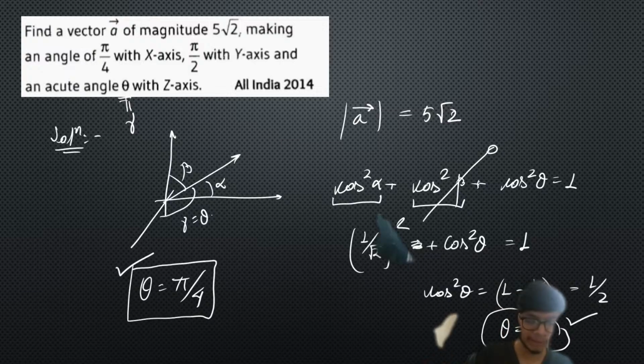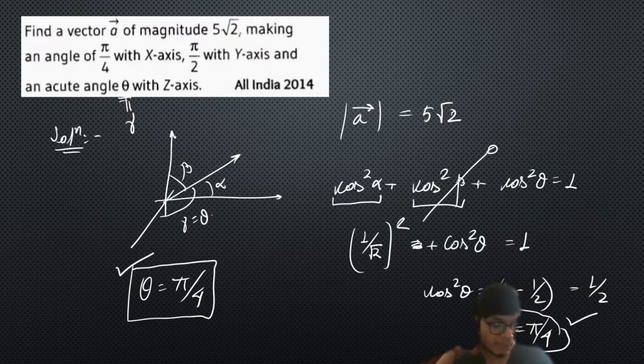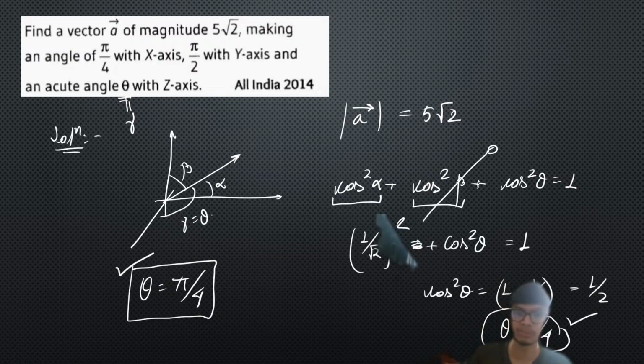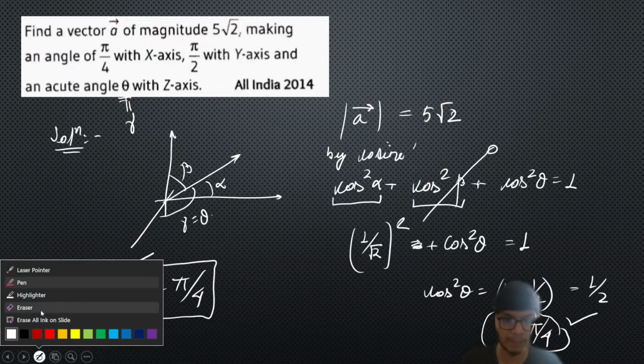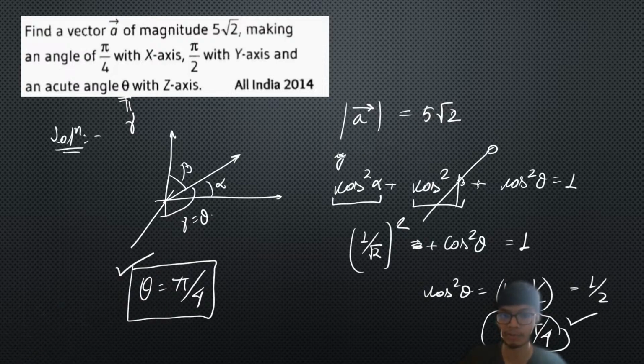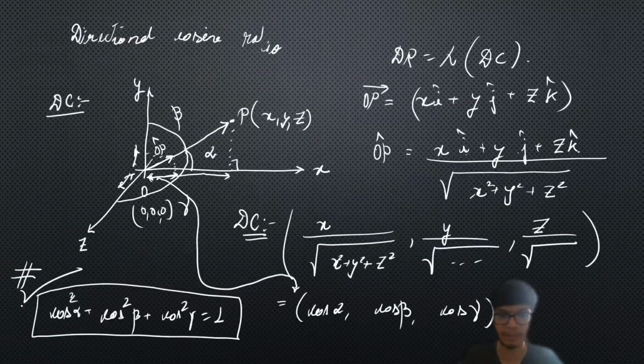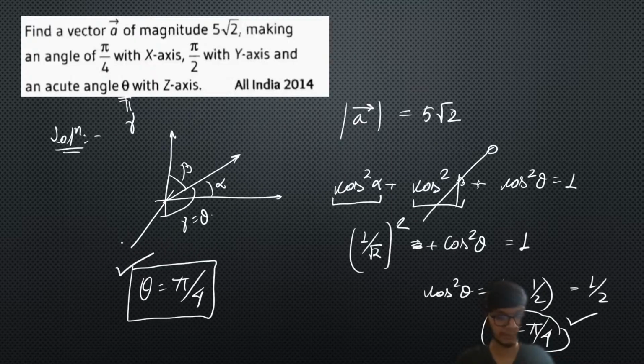Please let me know if you have any query. Now I am leaving this part of the calculations up to you. The way you represent this part will also help the examiner understand your solution, so please make sure that you write the entire thing properly and clearly. We know this particular relation exists, so by the direction cosine relation, please write this part clearly. By the relation we have already found out, I'm not mentioning it over here, so please do the needful. We already have that particular expression, so by using this expression, this is fine.